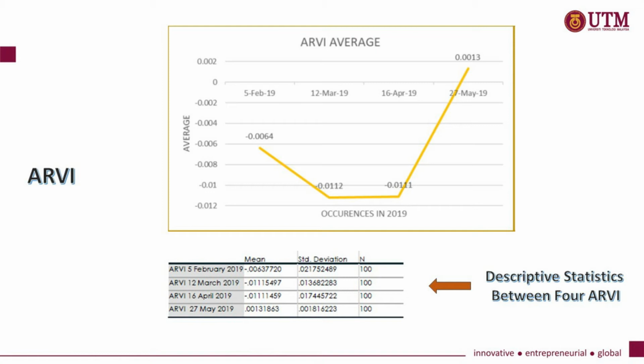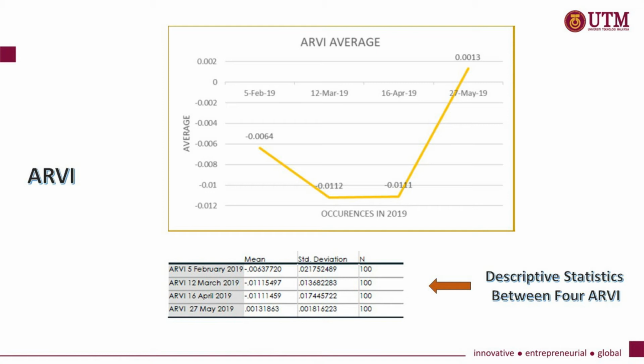During the occurrence on 12 March 2019, the RV value sharply declined to an average of negative 0.011 and the line is stable until 16 April 2019 at negative 0.011. After the occurrences, the trend line started to increase steadily to 0.0013 average on 27 May 2019.